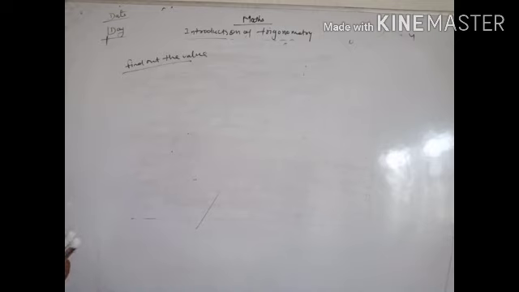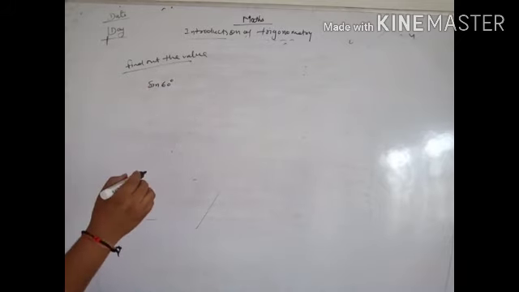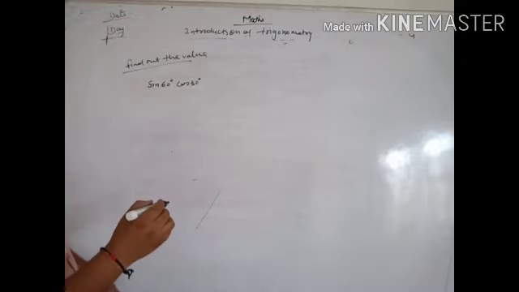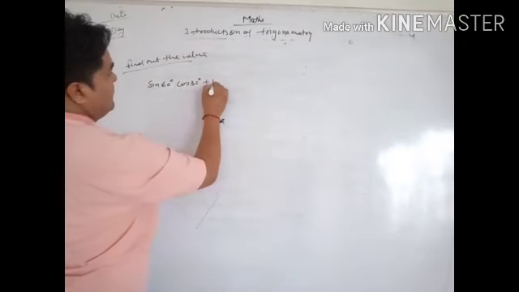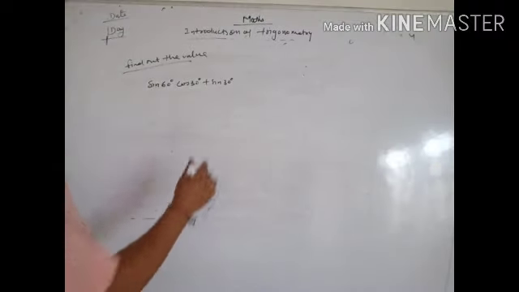What value? Sin 60 degree, and next is cos 30 degree, plus sin 30 degree and cos 60 degree.